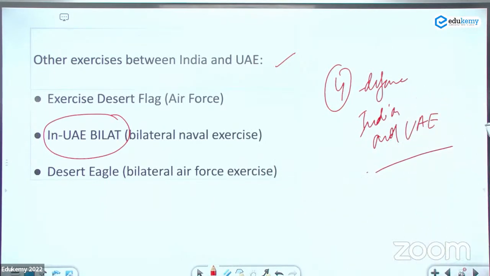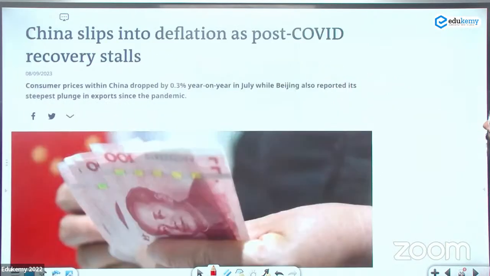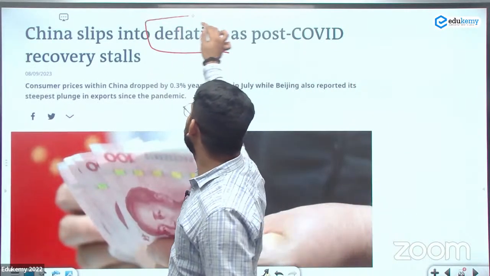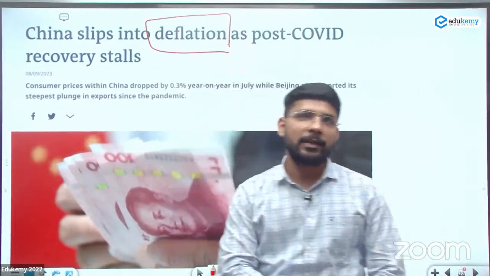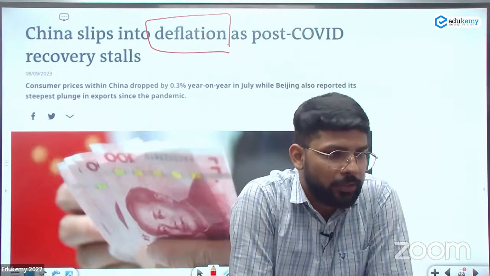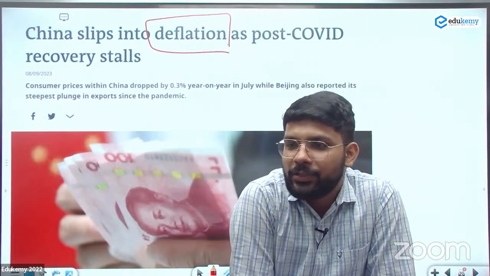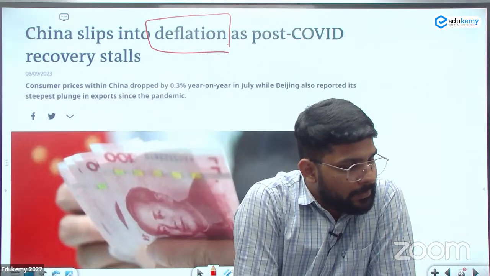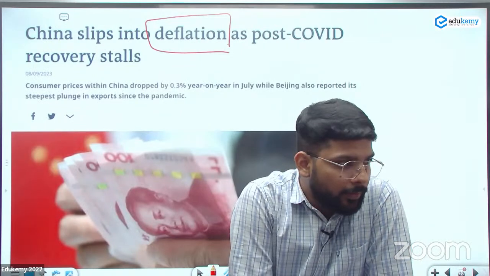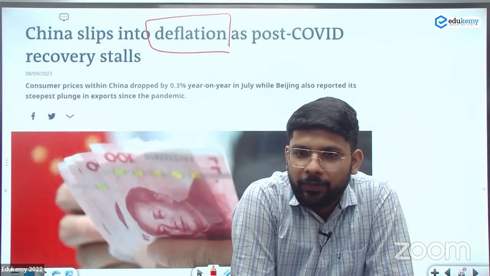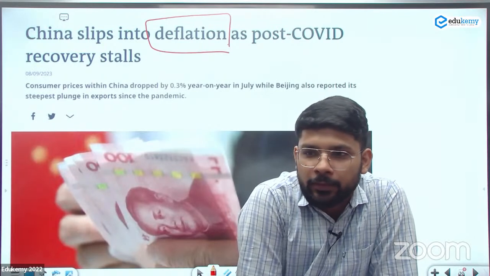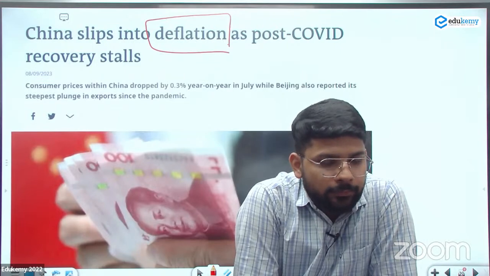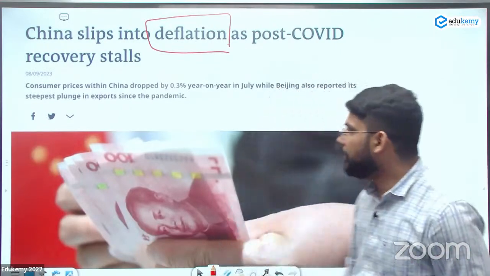Okay, let's move to the next. Deflation. China slips into deflation as post-COVID recovery stalls. What is the meaning of deflation? Start decreasing. ठीक है. Anyone else? What is the difference between deflation and disinflation? Okay. ठीक है. Let's see what is the deflation first.